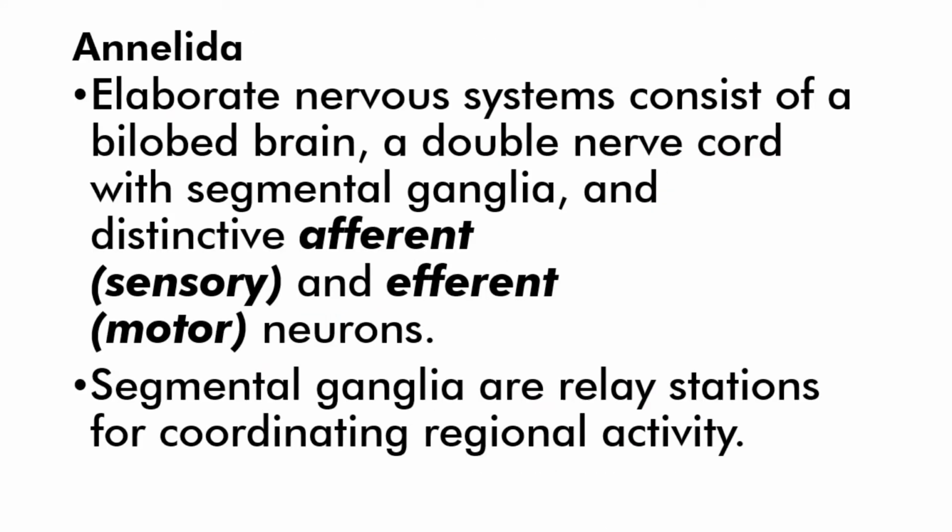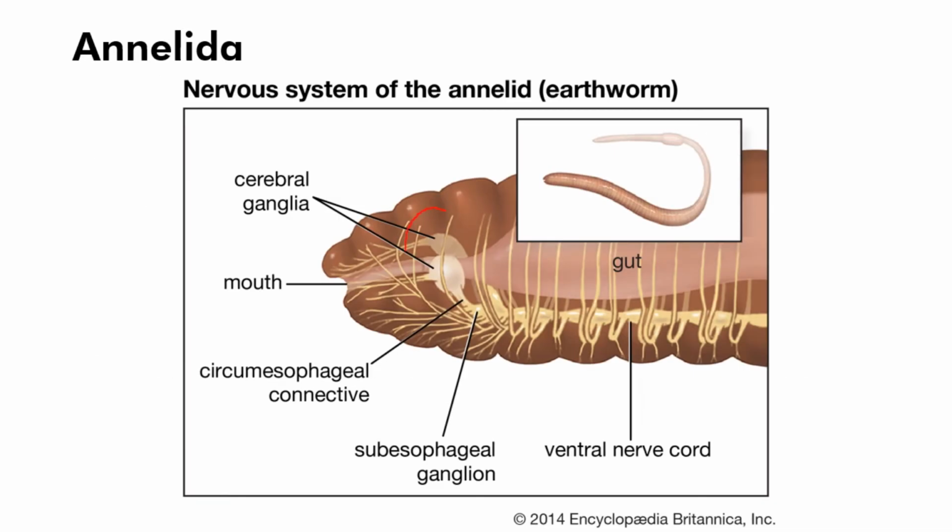Annelids have an elaborate nervous system that consists of a bilobed brain, a double nerve cord with segmental ganglia, and distinctive afferent and efferent neurons. Segmental ganglia are relay stations for coordinating regional activity. This pair of cerebral ganglia represents the bilobed brain, and the ventral nerve cord has segmented ganglia.